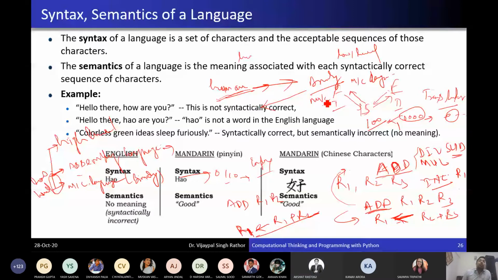Assembler. Good, assembler. We need to translate this assembly language into machine language or binary language, so a translator called an assembler is used, that converts the assembly language program into machine language.